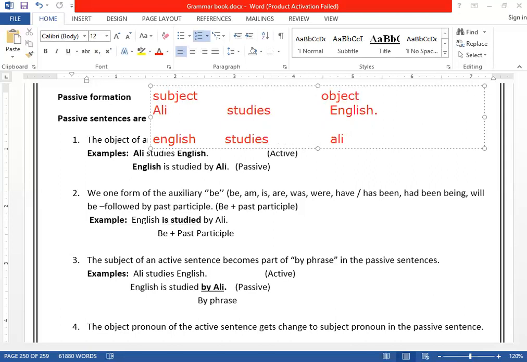Forget about what comes in the middle; that will come in the second step. So the first step is clear: just bring the subject in place of the object and the object in place of the subject. This is the first step. Clear?